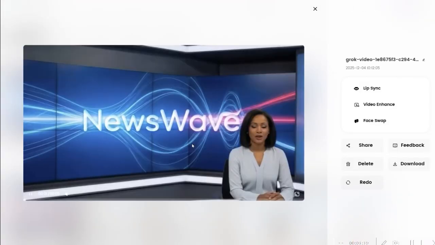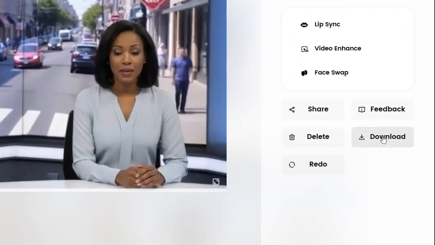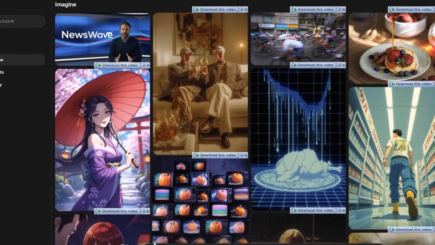DreamFaceApp is not a lip enhancing website. It's a lip syncing website. So once you're done, just download your video from here. And now to the next free image to video generator.